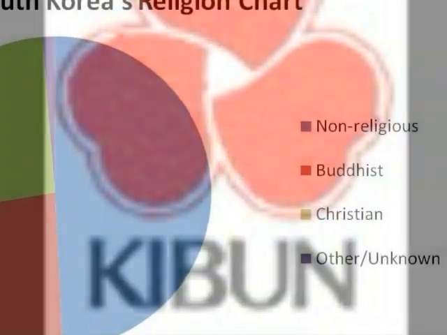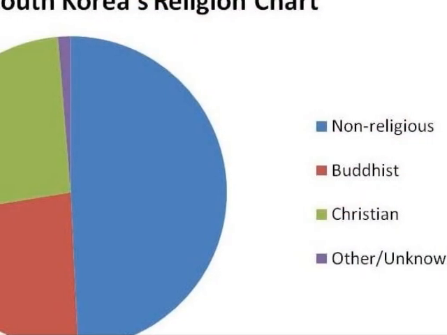Koreans have a strong belief in their culture. One example is their belief in Kibun. There is no word in the English language that fully translates Kibun, but the closest words are pride, feelings, and a state of mind. The rule of Kibun is that you should always maintain a peaceful atmosphere, even if it means telling a white lie. Here is a chart I made of the religions of South Korea.